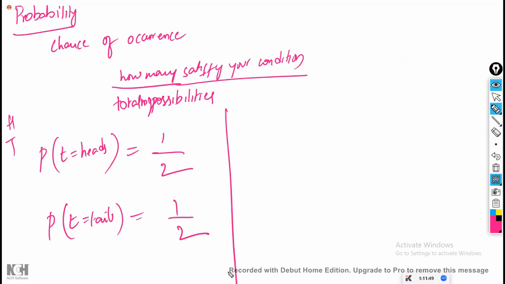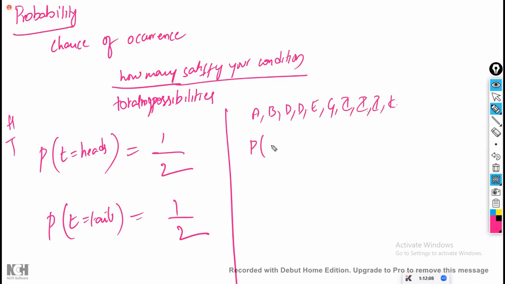Let us try example number 2. Now I'm going to write some letters: A, B, D, D, E, G, I, K. 4, 8, 10. Okay, 10 letters I have written. Now I want the probability.